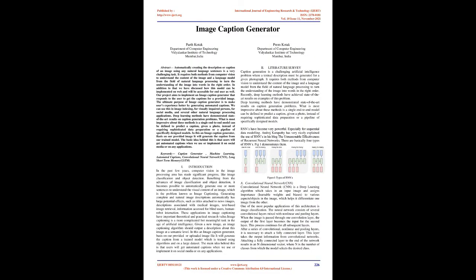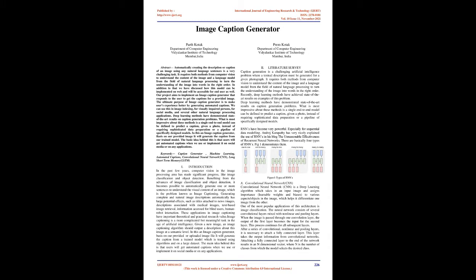Image Caption Generator. Abstract: Automatically creating the description or caption of an image using any natural language sentences is a very challenging task. It requires both methods from computer vision to understand the content of the image and a language model from the field of natural language processing to turn the understanding of the image into words in the right order. In addition to that, we have discussed how this model can be implemented on web and will be accessible for end user as well.